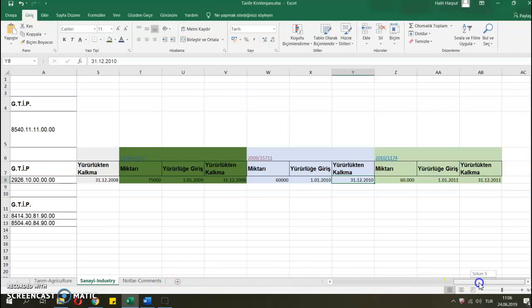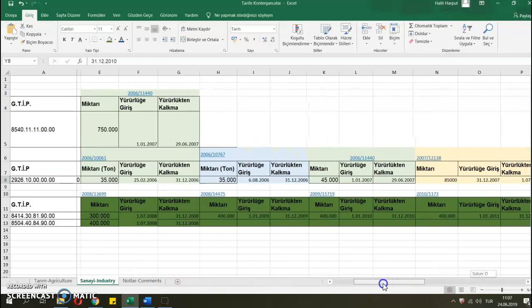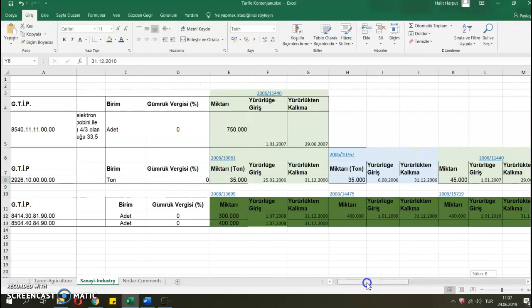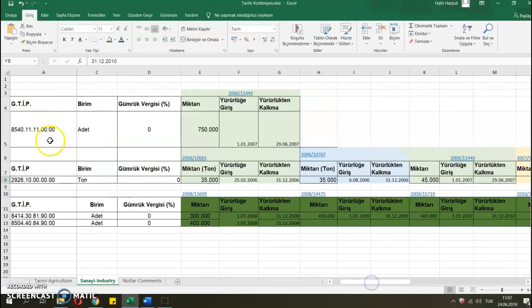I'm working on import tariff quotas. These are the products. And I started from an earlier year, 2006, because sometimes these tariff quotas are announced for more than 1 year. So in order to see the previous levels, I started from earlier years. For this one, for example,